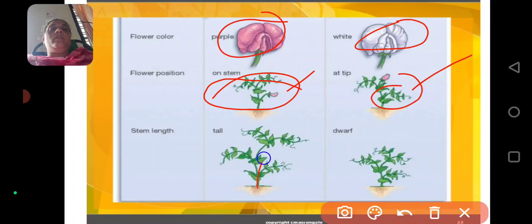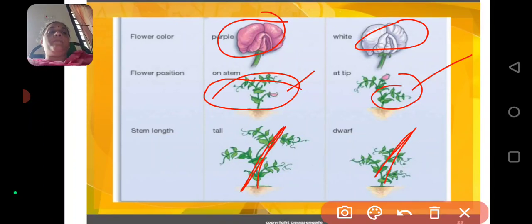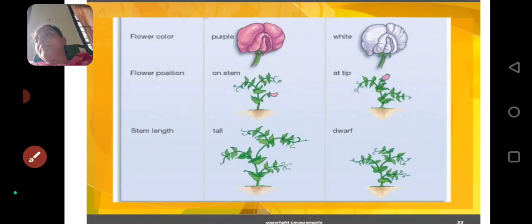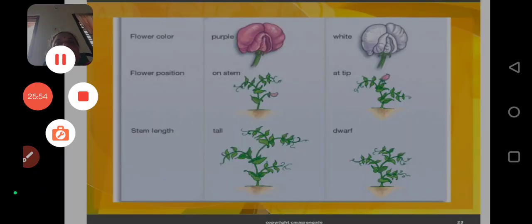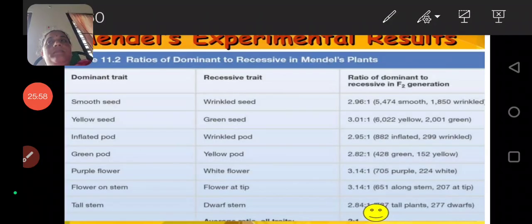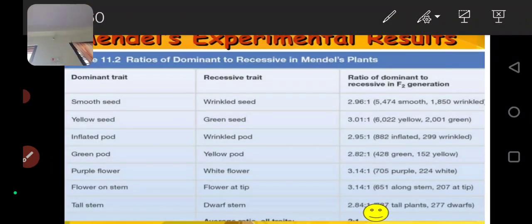And stem length: tall stem and dwarf stem. All of you must write this table.